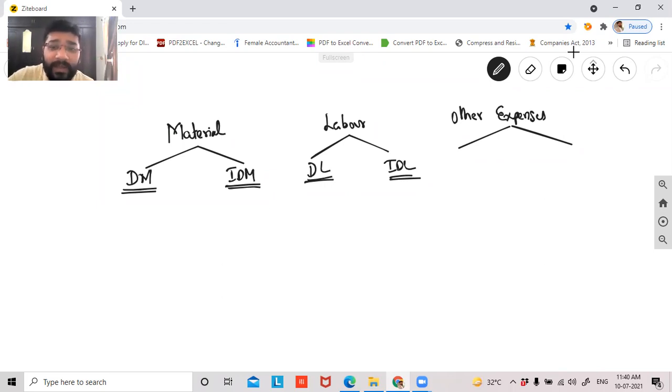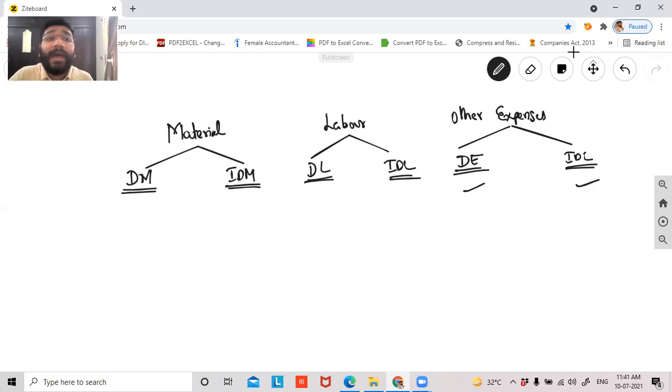Then expenses: direct expenses and indirect expenses. Apart from material and labor, I will be incurring certain other expenses. All those expenses which I incur directly in relation to the manufacturing are direct expenses. And all the expenses other than direct expenses which are used in the factory are indirect expenses. Indirect expenses here, don't confuse with your selling, distribution, and administrative expenses. Those are different, and they will always be there.